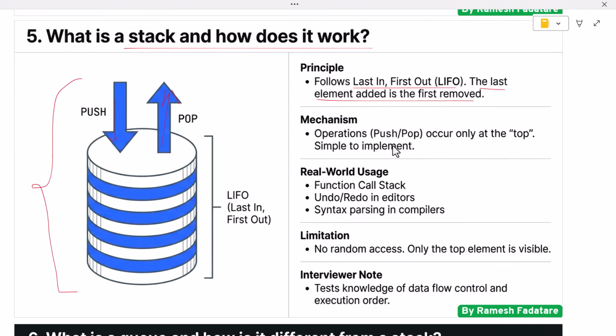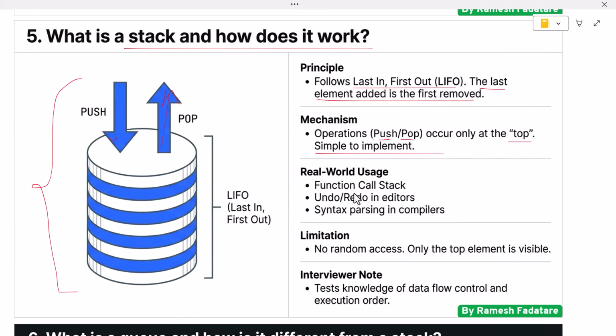In a stack, insertion of an element is called a push operation, and removal of an element is called a pop operation. Both operations take place only at one end, which is known as the top of the stack. Because of this restriction, stacks are very simple to implement and manage. Stacks are widely used in real-world applications.